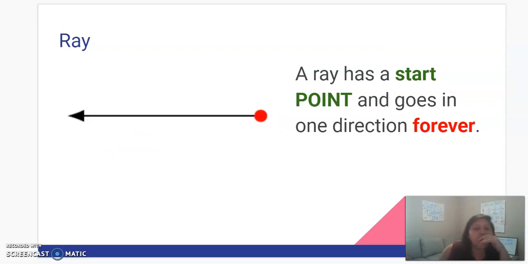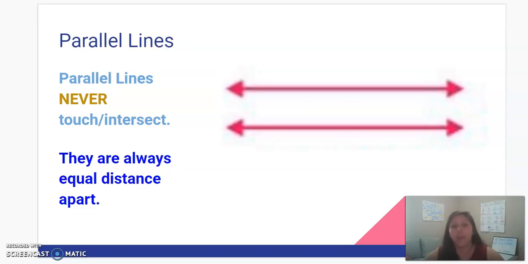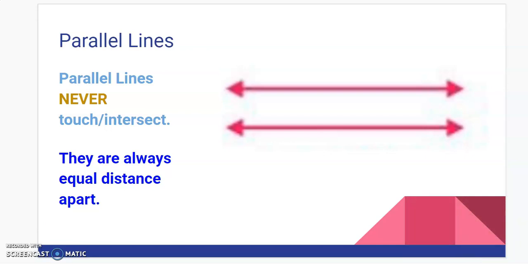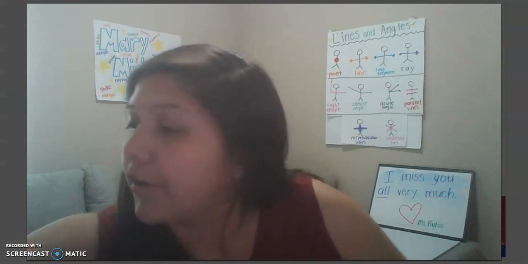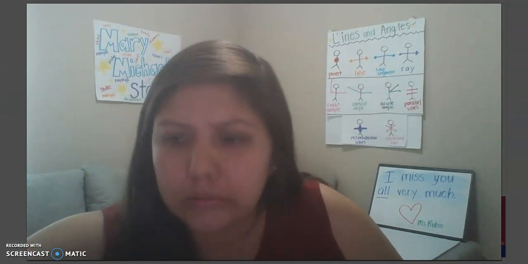Okay, let's move on to the different types of lines that we'll see. Parallel lines are lines that will never, ever intersect. So I'm going to get a sheet of paper and show you what I mean. I'm going to get my marker. Let's get a pink marker.